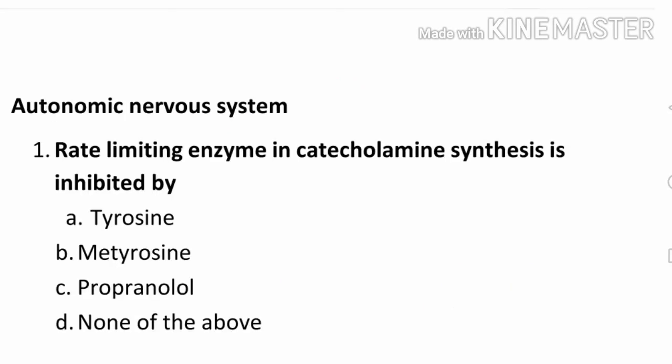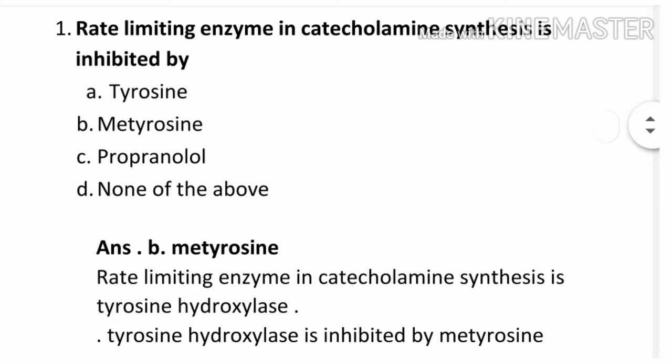Let's begin. Question number 1. Rate limiting enzyme in catecholamine synthesis is inhibited by option A tyrosine, B metyrosine, C propranolol, D none of the above. The correct answer is B metyrosine. Rate limiting enzyme in catecholamine synthesis is tyrosine hydroxylase, and tyrosine hydroxylase is inhibited by metyrosine. So the correct answer is B metyrosine.